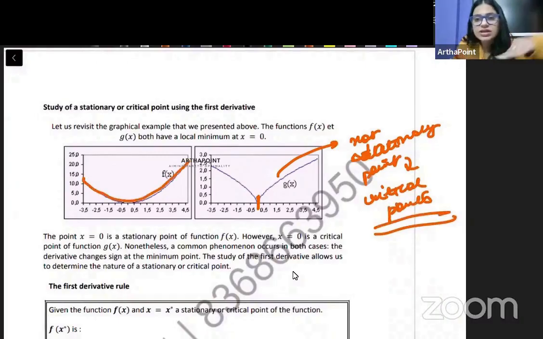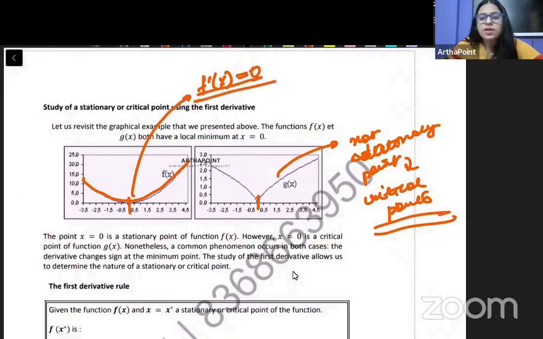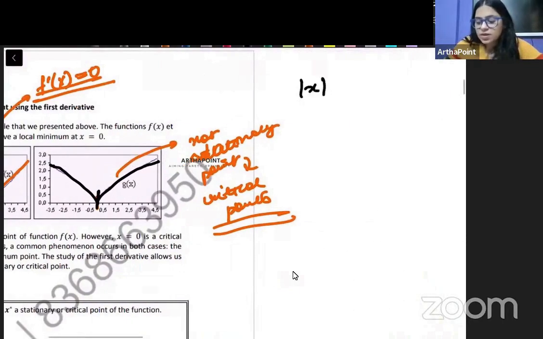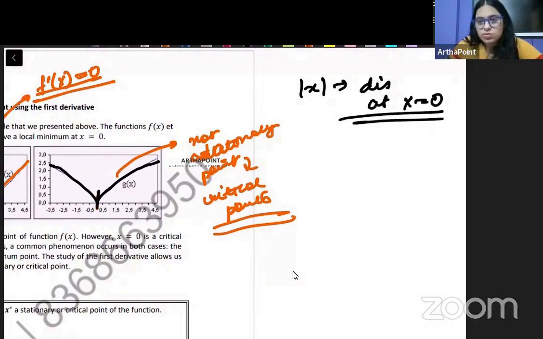When a function is a continuous function, completely defined है आपका, then this will have f dash x equal to 0. But if a function is kinked, अगर वो discontinuous function, it is not a continuous function. So you see here, यहाँ तक function चला, it achieved a kink and then it goes here. जैसे mod x. This is discontinuous at x equal to 0, right?